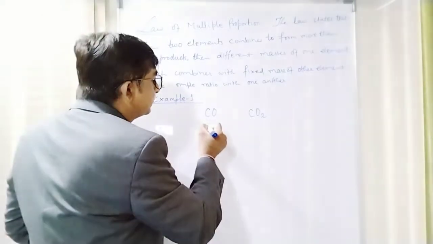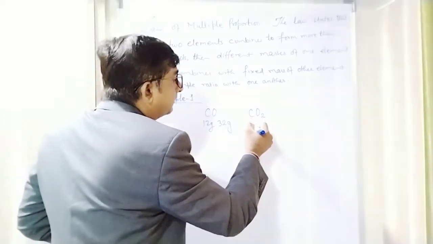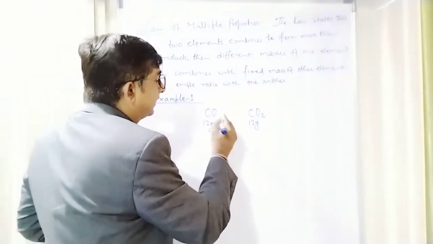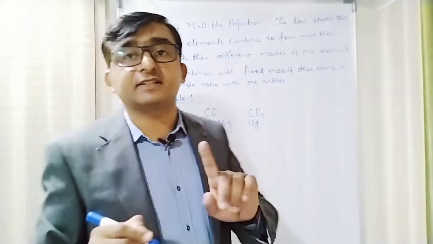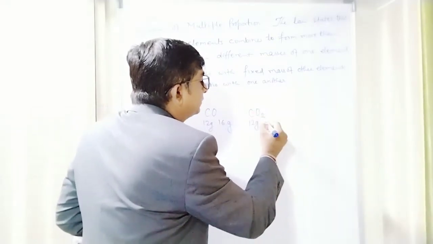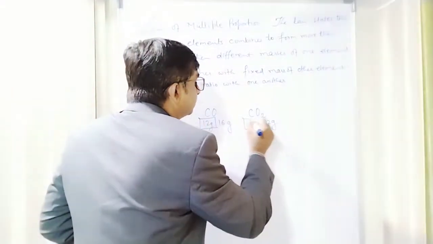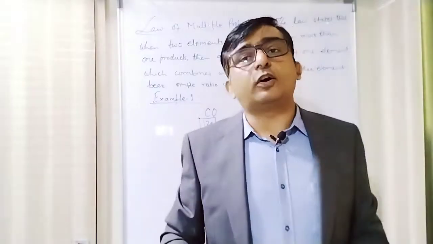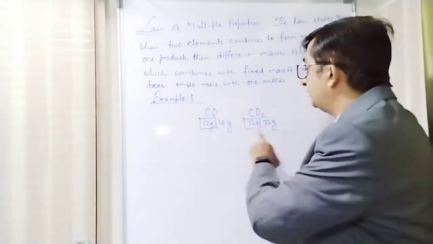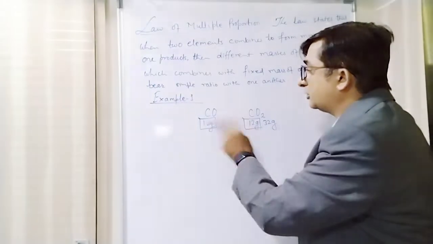So carbon's mass is here 12 gram. Mass of oxygen is here, sorry, this is 16 gram, only one oxygen, atomic mass of oxygen is 16 gram. Here there are two atoms of oxygen, so it will be 32 gram. So here the mass of carbon is fixed in the two compounds, that is 12 gram in both the compounds. So now forget about carbon. Now see the mass of oxygen in the two compounds.